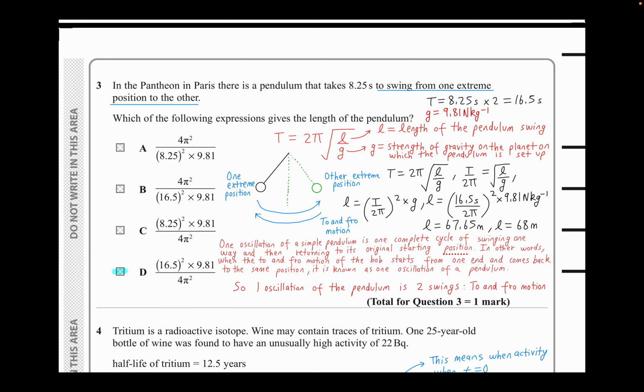In other words, when the to and fro motion of the bob starts from one end and comes back to the same position, it is known as one oscillation of a pendulum. So one oscillation of the pendulum is just 2 swings. It's a to and fro motion. Just remember that. Hopefully you guys are taking some notes here.